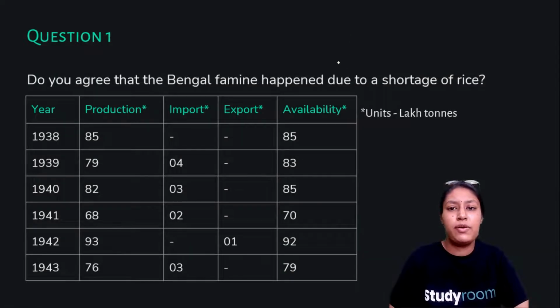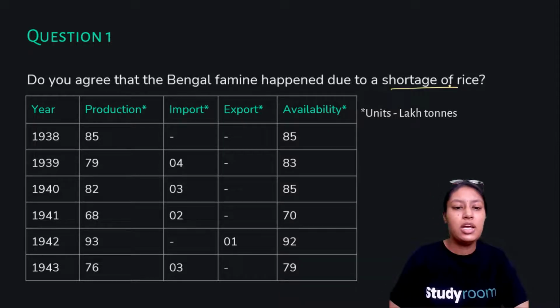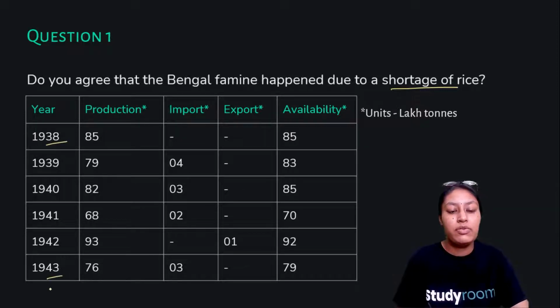Do you think this was exactly the reason for the Bengal famine? Let's find out. So here is our question. Do you agree that the Bengal famine happened due to shortage of rice? Let's see. So here we have proper data, from 1938 to 1943.